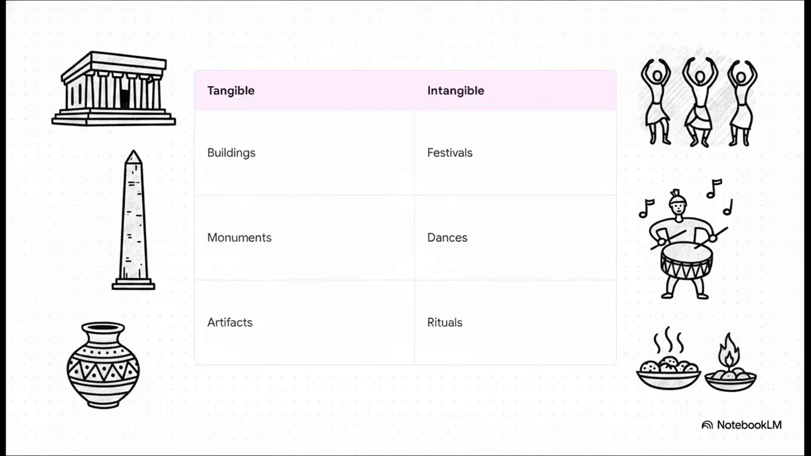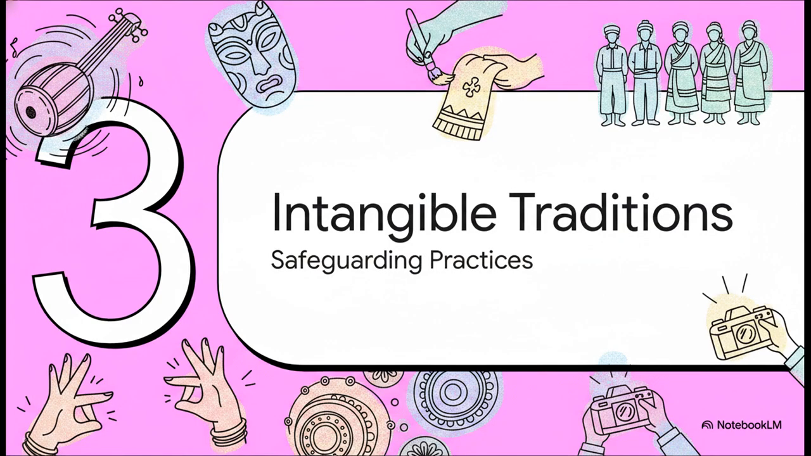This leads us into a broader categorization of heritage itself. We usually divide it into tangible heritage, like the buildings, monuments, artifacts, and natural landscapes we were just talking about, and intangible heritage, which covers living, breathing practices. We're talking festivals, dances, culinary traditions, and rituals. Which brings us to section 3, protecting intangible traditions.